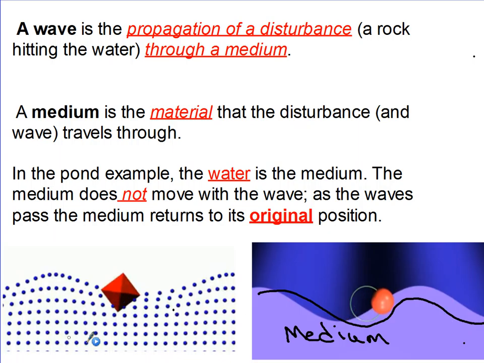Now, in this example, we have a red triangle moving through a medium of these blue dots. As it turns out, air is a medium for our sound waves. As the waves get through, the medium goes back to its original position. Whatever it was doing beforehand, it just simply gets returned. So the medium doesn't move, just the wave.